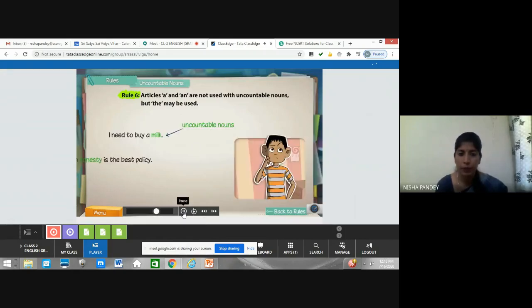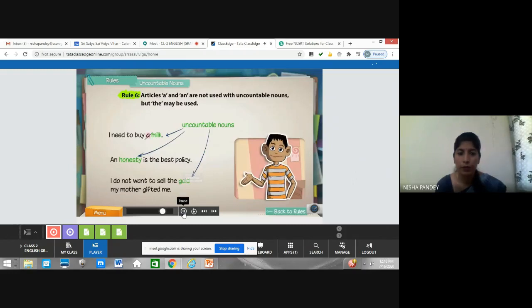Here are some examples that show that a and an are not used with uncountable nouns. Okay, let's read the example here. I need to buy a milk. We don't say a milk. I need to buy milk, because we know milk is an uncountable noun. So we will not use a or an, right?